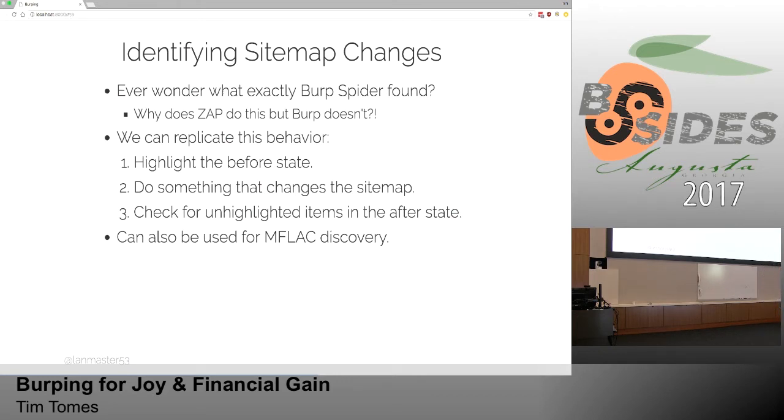And it's that when you manually map the application, and you use this automated spider functionality, all the new stuff that the spider finds has this little spider icon next to it. That's a really good visual cue that says, hey, I found all this stuff that you didn't already see. Burp doesn't have that capability built into it. So when you manually map an application in Burp, and then use the spider to fill in all the gaps, you literally have no idea when you look at the sitemap what it actually found that you didn't already see.